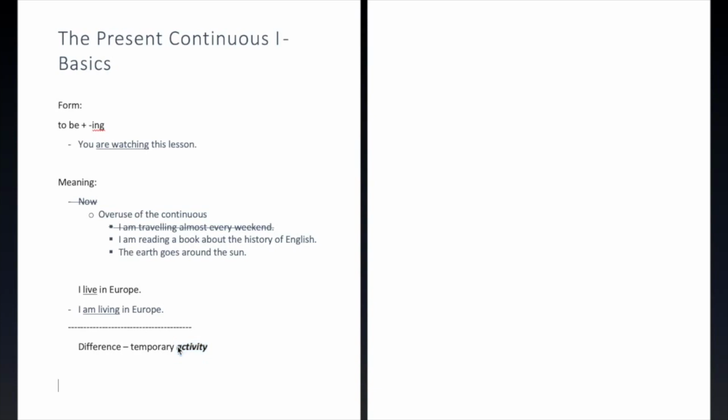All right, and so what we end up having is a very simple difference that is much better than the now or not right now difference. Okay, so we mentioned this before. A lot of people think about the continuous as just now or not now, and we've seen that does not work very well in these examples. And in my experience also, when I see that people think about it this way, there are a lot of mistakes. And to improve those mistakes, you need to think about it this way. It does really work to think about it this way instead. And the difference now that you want to think about is the difference between temporary or not temporary.